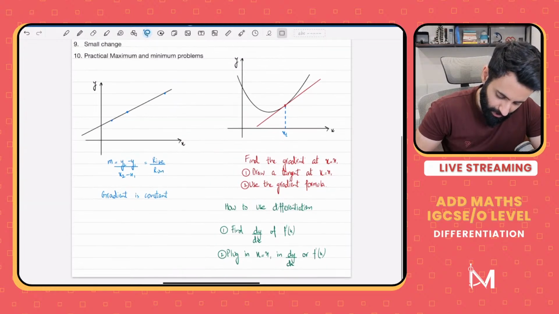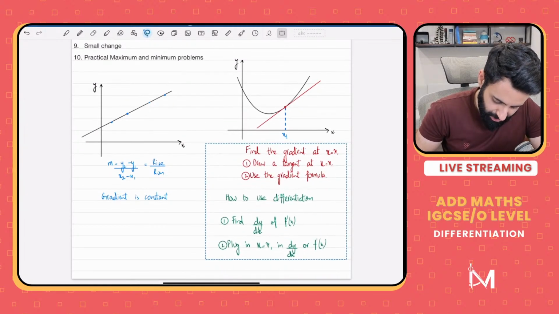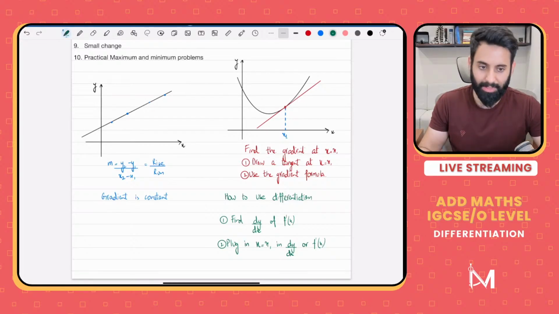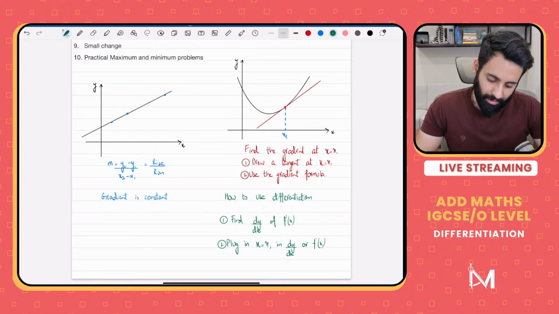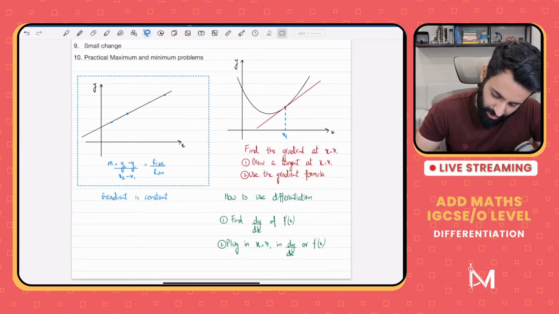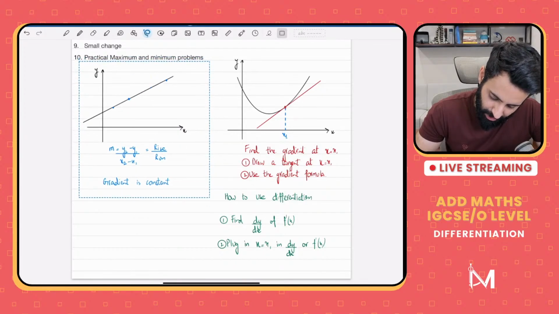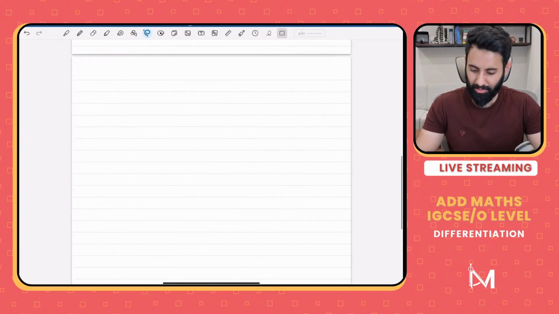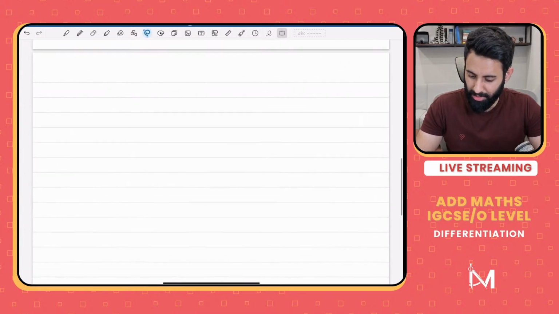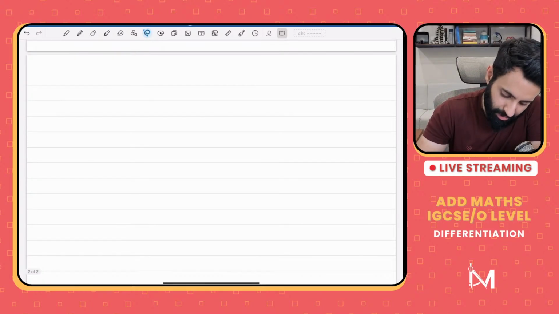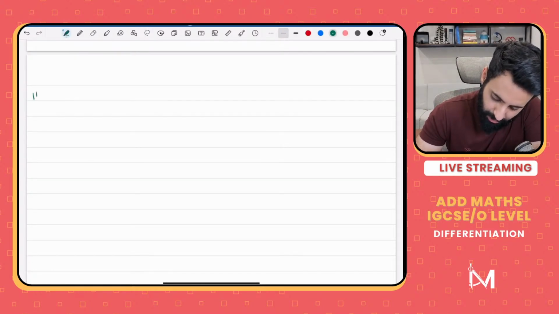So when you plug in x into dy by dx, what do you get? जो भी आपका आंसर आता है वो क्या होता है? वो होता है आपका gradient of tangent. ठीक है? Now this is basically why we differentiate. What we have just done is learn why we differentiate. Now the question that we're going to answer is how to differentiate. We need to first learn how to differentiate so that we can attempt questions. So let's do that. Let's learn how to differentiate.